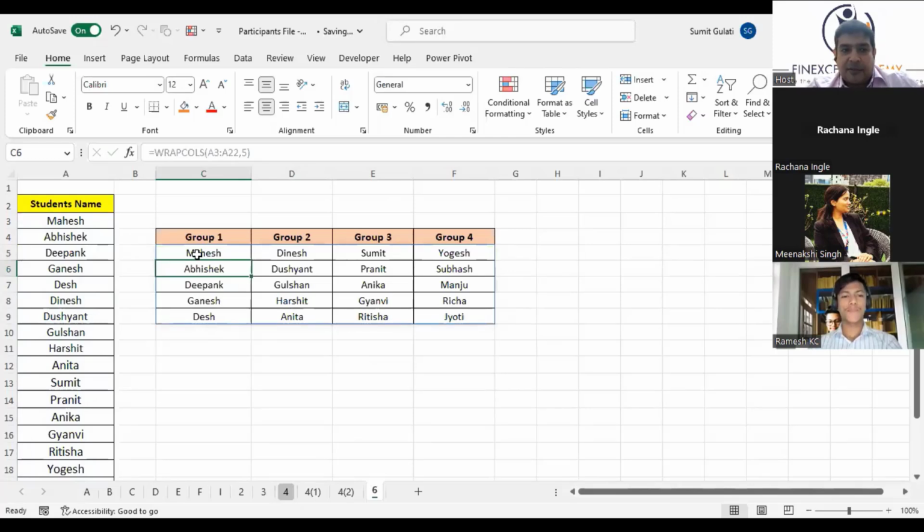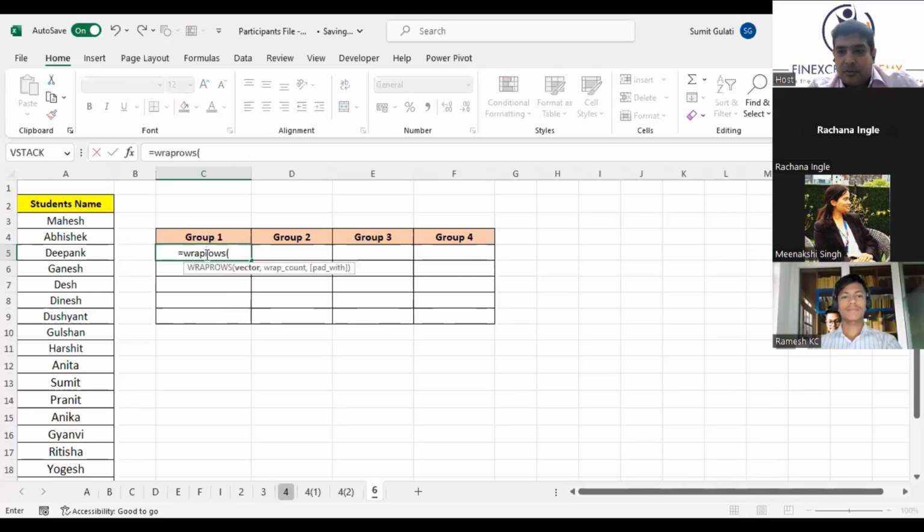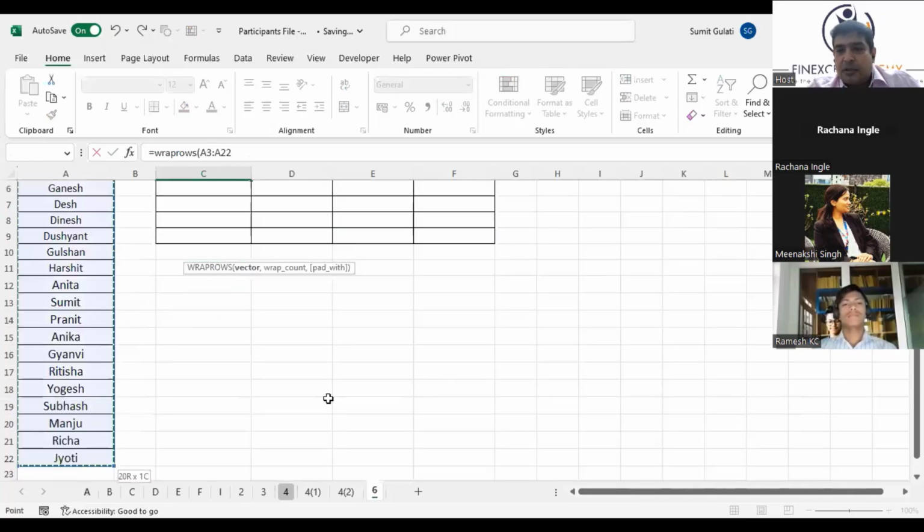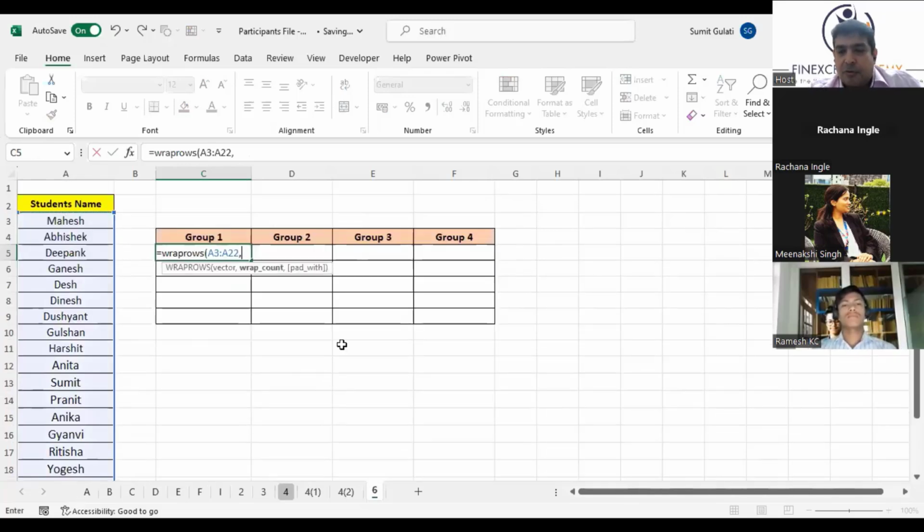If instead of WRAPCOLS I had taken WRAPROWS, what would it have done? I took a multiple of 5 because I had 20 data points. If you don't take 20, it won't fit in, otherwise NA will come at the end. That's why I used 5, just to show it better. So if I say by 4 or by 5, see how it happens.